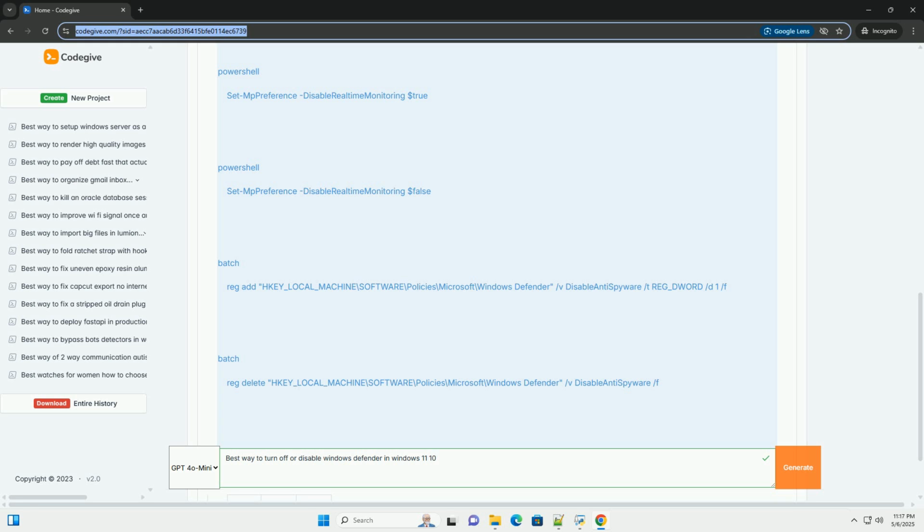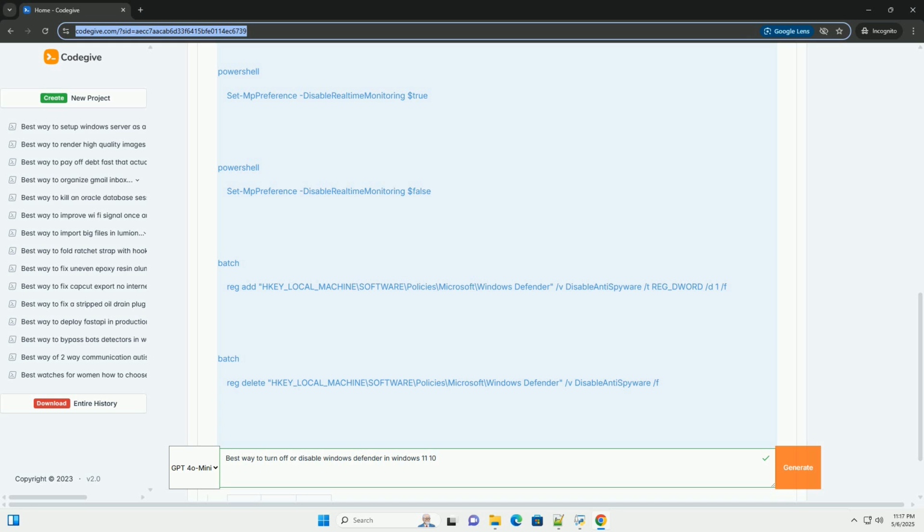6. Using command prompt: less common, mostly for older versions. Command prompt can also be used, but it's generally less direct than PowerShell. Disable Defender using command prompt requires administrator privileges. Explanation.